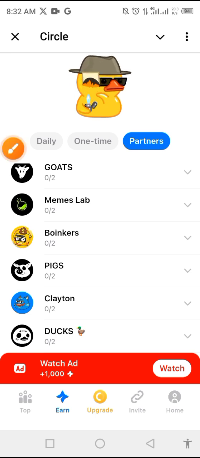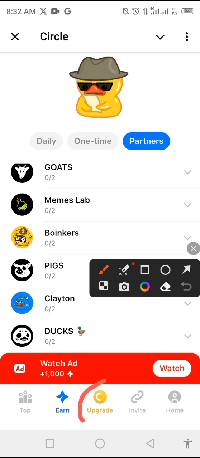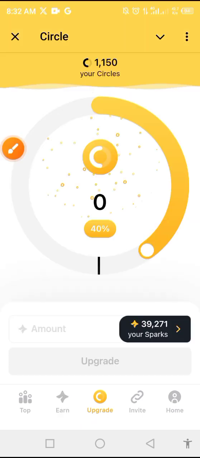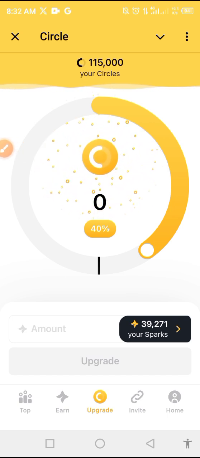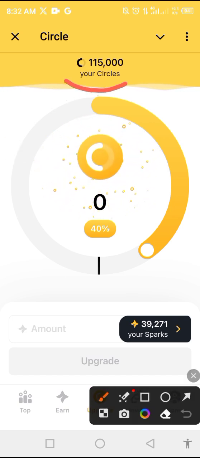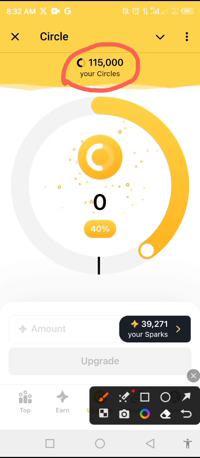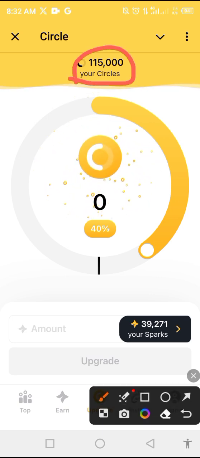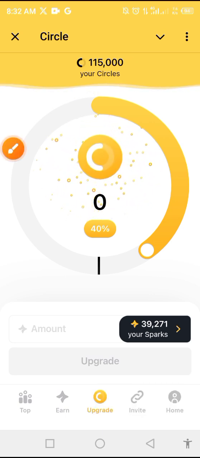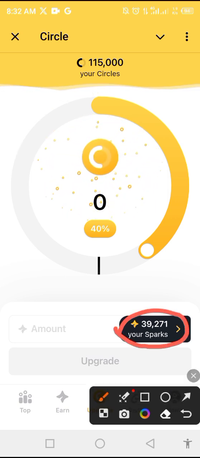Okay, so once you are done doing your tasks, the next thing that you're going to do is to come to this upgrade. Okay, come to this upgrade. As you can see, I have converted my points to 115,000 Circles. Okay, and this is Circle token. For now, I don't know if that's still going to convert it. Okay, so this is my point now. This is my Spark point now.